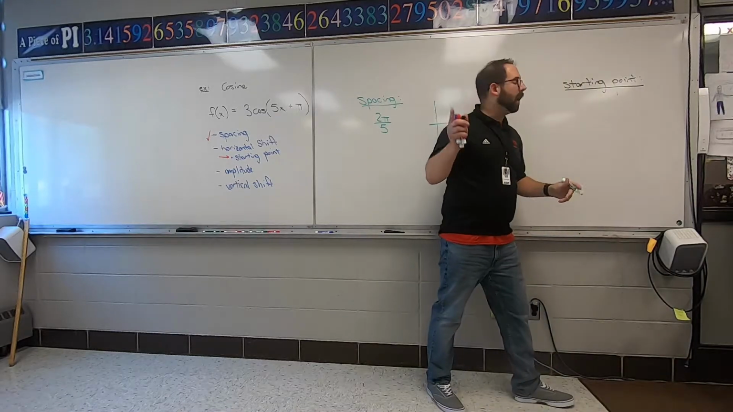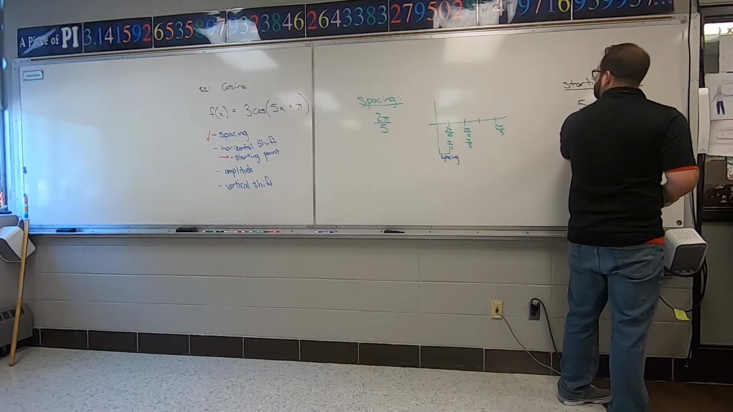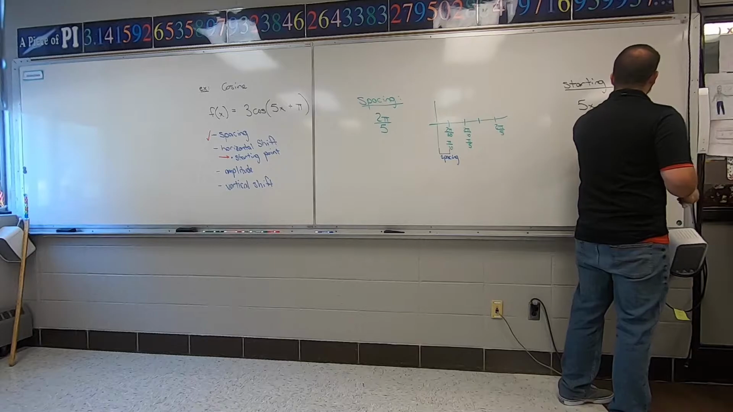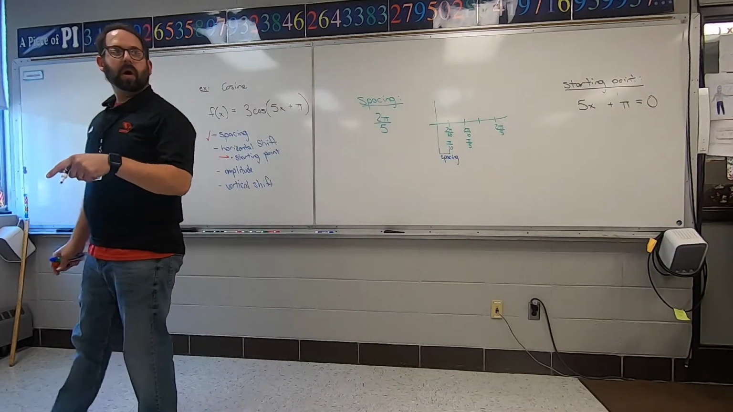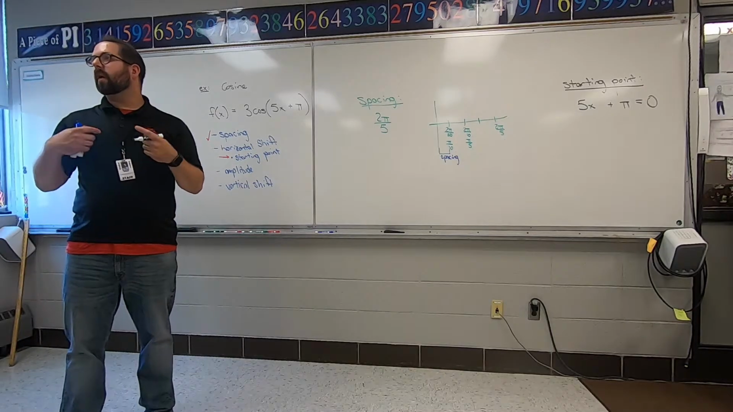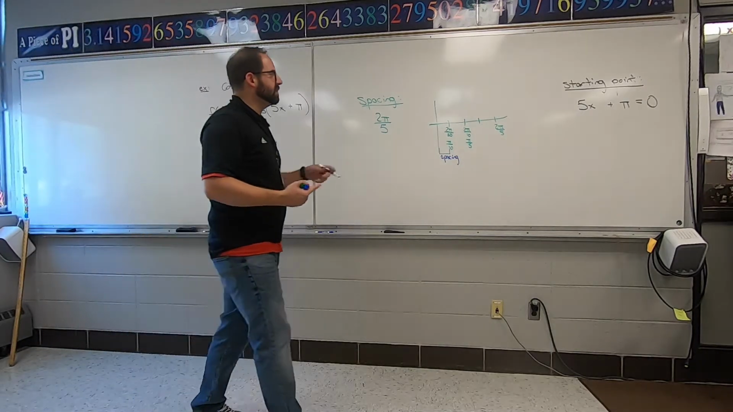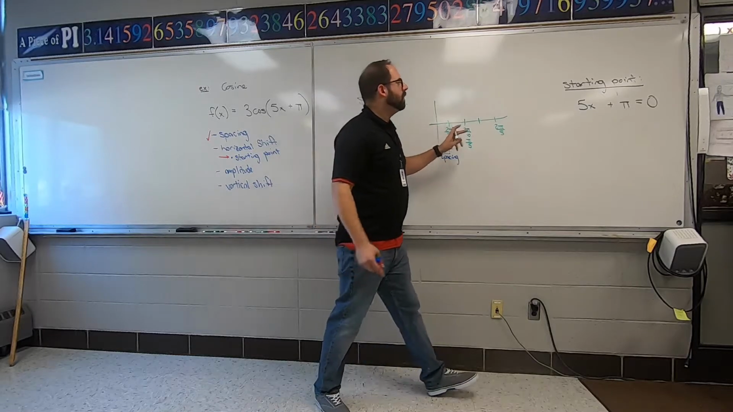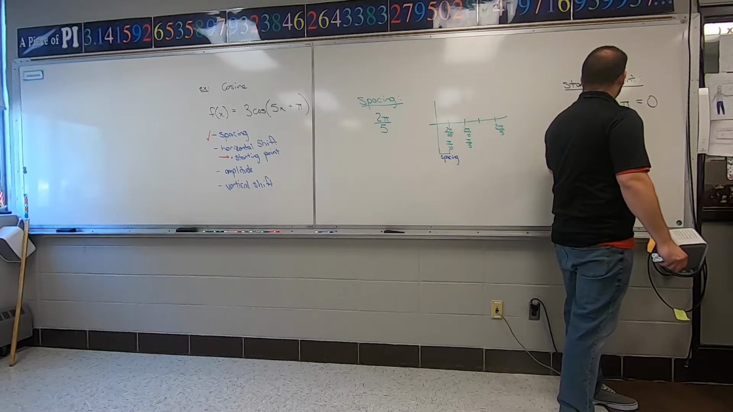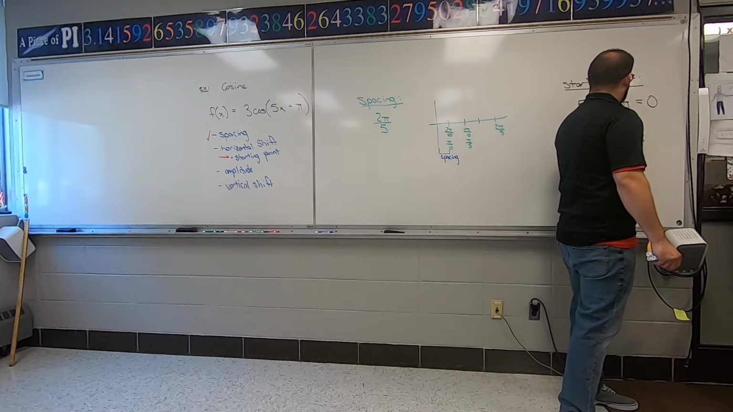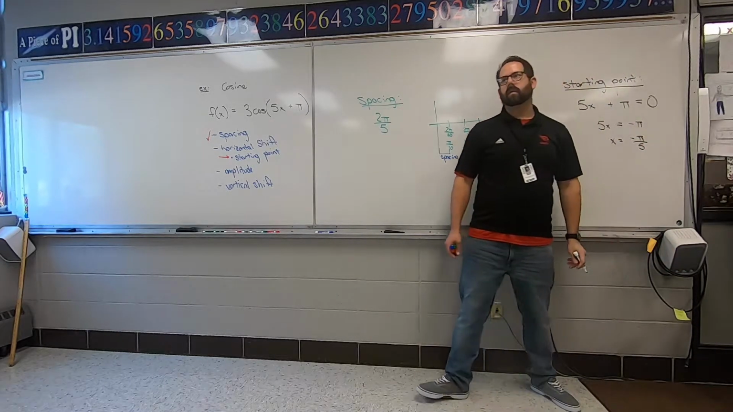Okay, all right, good. You're already starting to do it. 5x plus pi equals 0. We start with whatever's in that parenthesis. You set it equal to 0. And this is going to figure out where my starting point is in my graph, because it's not going to start at 0, 0. So we subtract pi, and then divide by 5. Negative pi over 5.